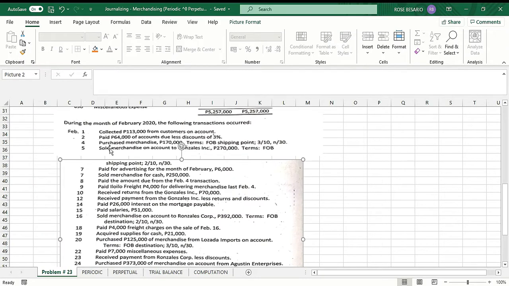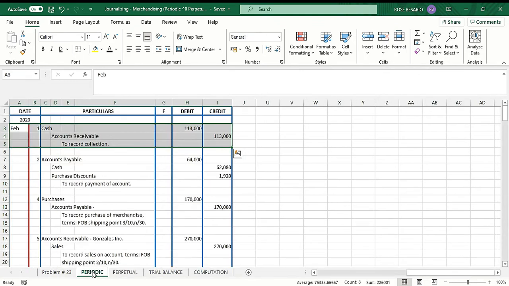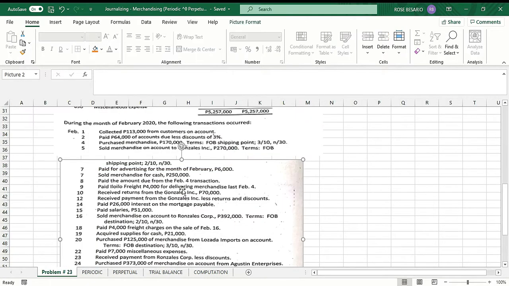Next transaction, February 2, paid 64,000 of accounts due, less discount of 3%. So, we need to compute for the payment. How do we compute for the discounts? I was not able to show the formula.